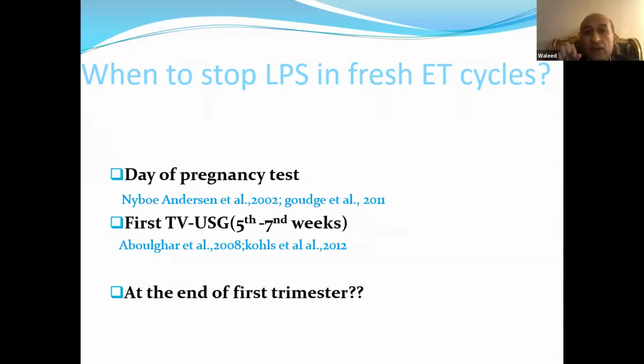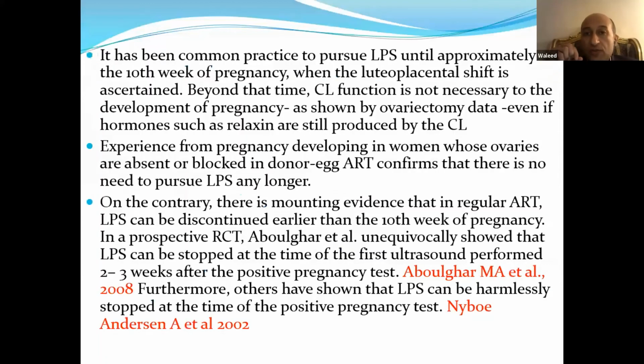It has been common practice to pursue luteal phase support until approximately the 10th week of pregnancy, when the luteal placental shift is ascertained. Beyond that time, corpus luteum function is not necessary for the development of pregnancy, as shown by ovariectomy data.